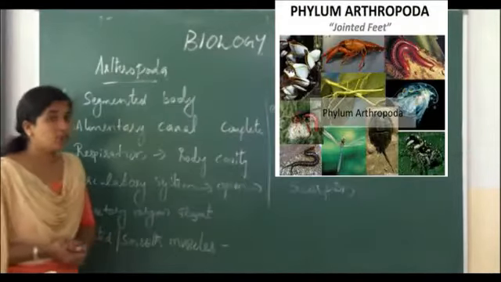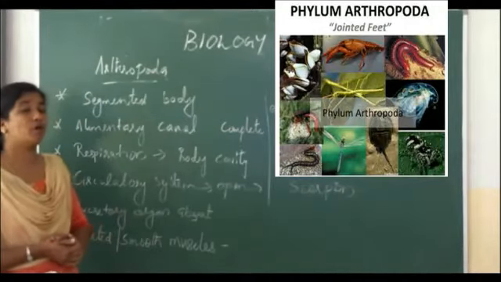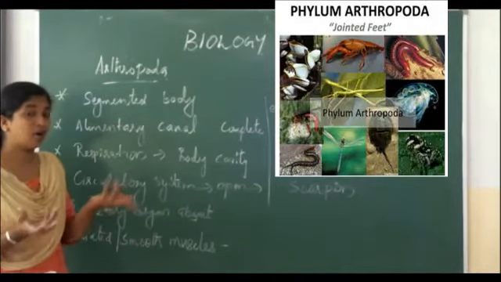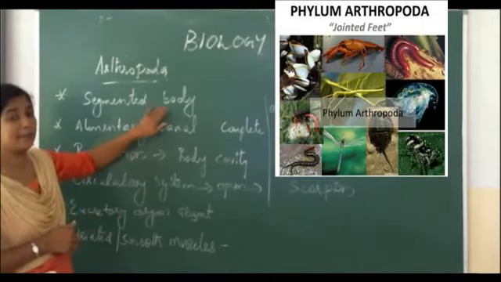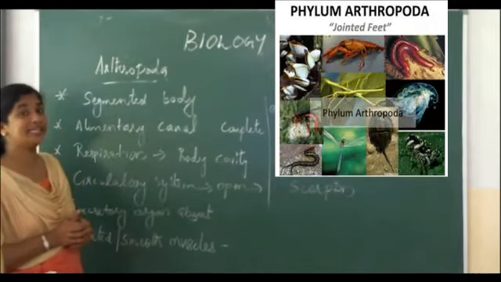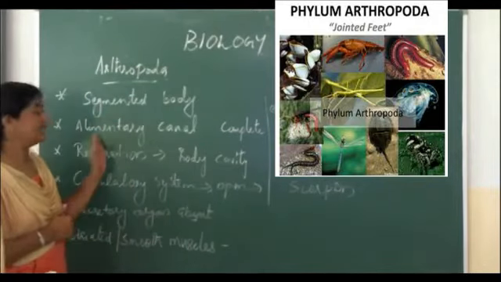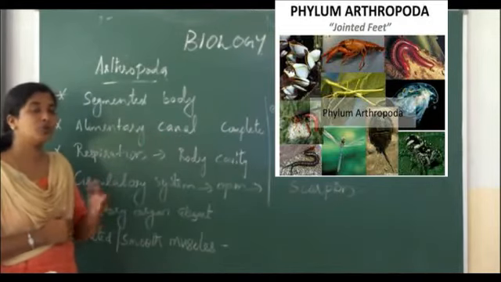Okay, next about phylum Arthropoda. It is the largest phylum of the animal kingdom. It consists of 9 lakh species. Its body is segmented. It has jointed appendages and the body is divided into head, thorax and abdomen. Then the alimentary canal is complete, that means from the mouth to anus.